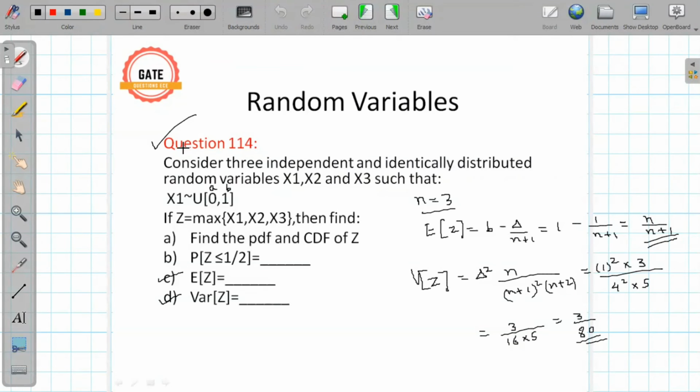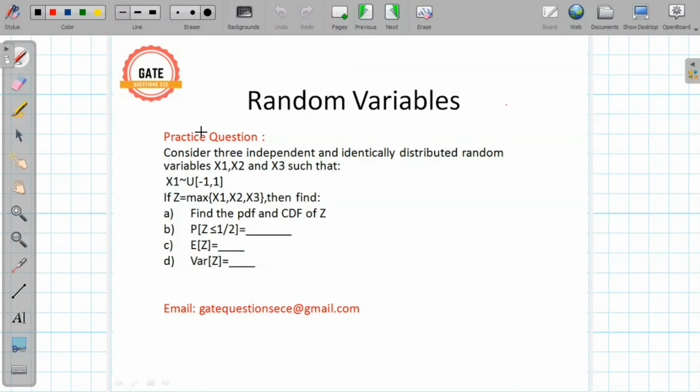At the end of the video on question number 114, I gave a practice exercise also. So let's see that practice exercise. This is the practice question that I gave. In this question, z is the maximum among these three independent and identically distributed random variables. And here x1 is uniformly distributed from -1 to 1. So here a is -1 and b is 1. And also here n is 3.